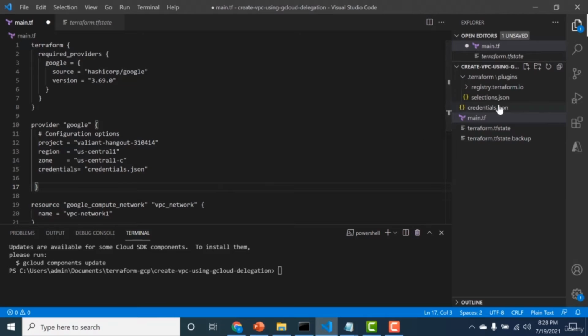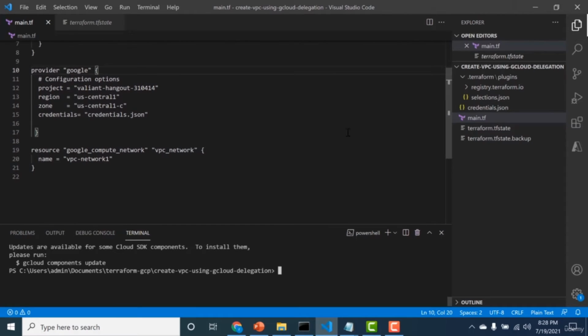So once you have your credentials.json file, what you need to do is you need to go to your provider and you need to give that same specific path. So I've done that. So basically the credentials is pointing to the credentials.json file. That's about it. So the next thing you need to do is you can just run the Terraform apply again.